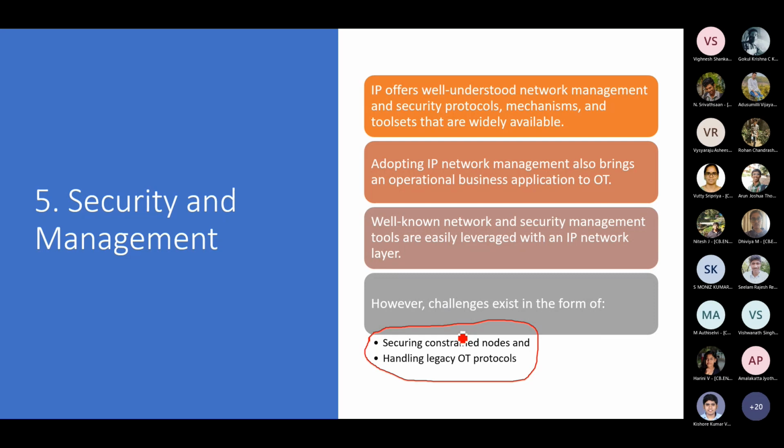Okay, and again, the second problem that you have is to handle legacy operational technology protocols. I think I have already discussed this. You have legacy protocols which used to be implemented in industrial communication networks. There is something called SCADA.